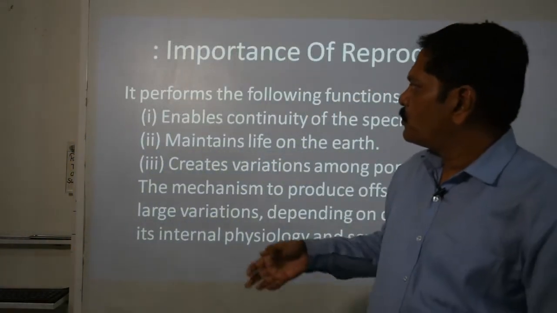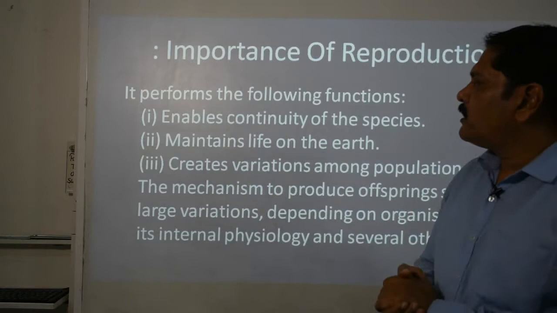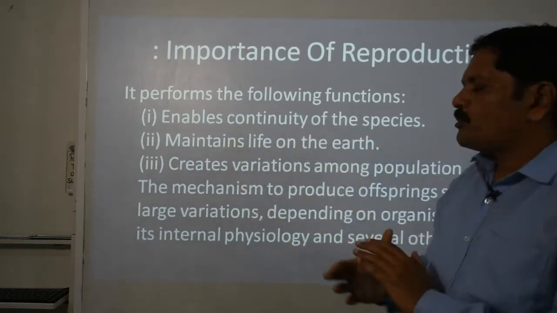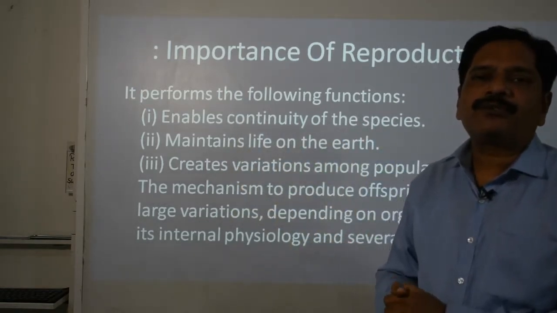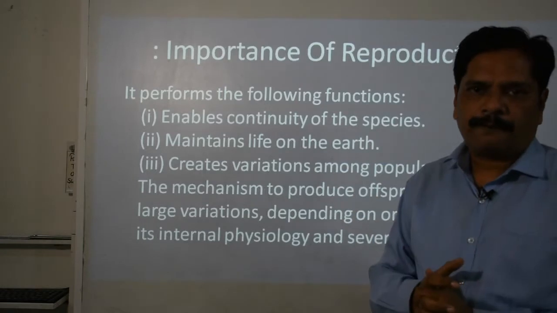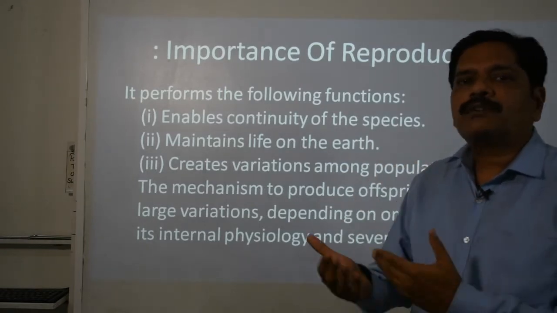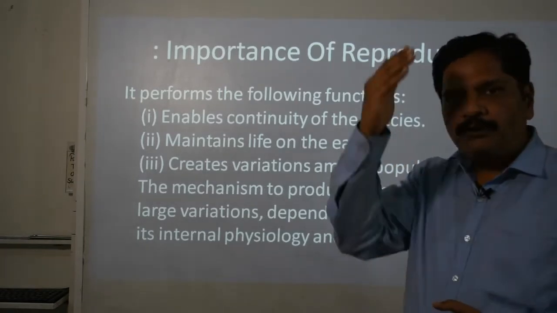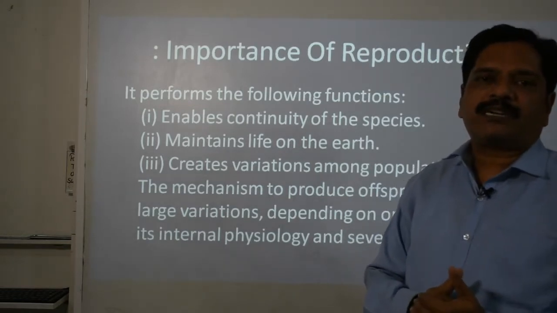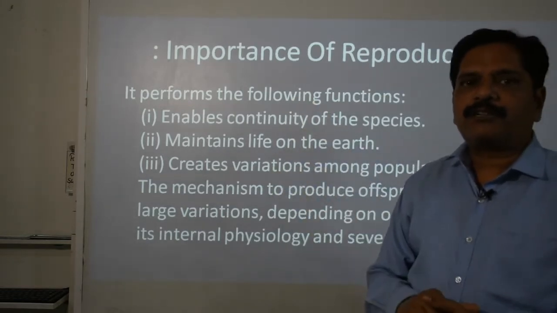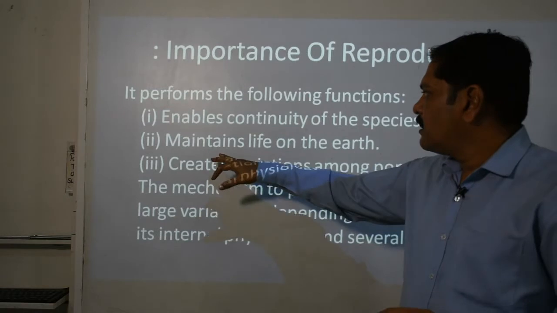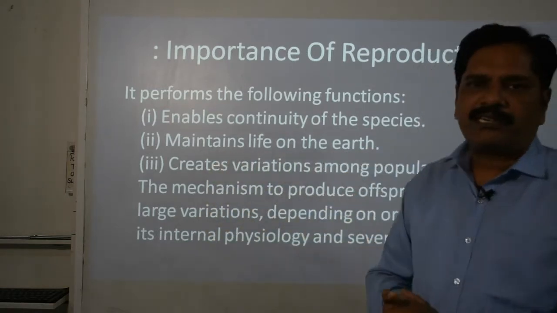As you know, first of all, it enables the continuity of the species. As I told you, death is a compulsion. So to replace the previous one and to maintain the continuity of the race, reproduction is very important. Then second, it maintains life on the earth.